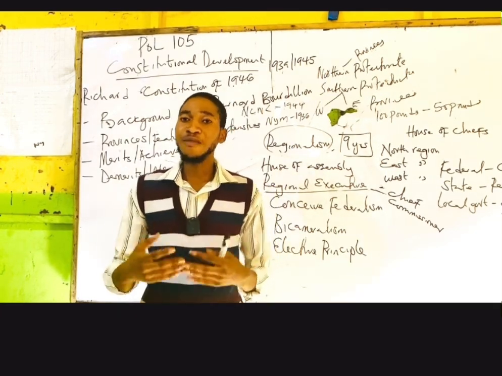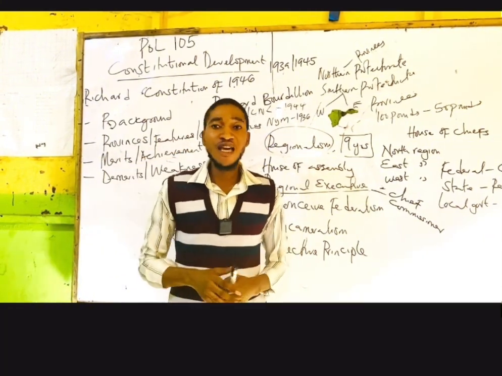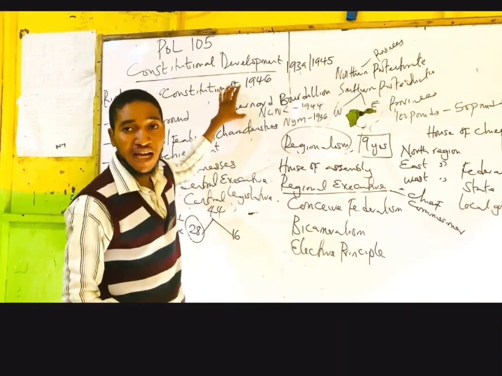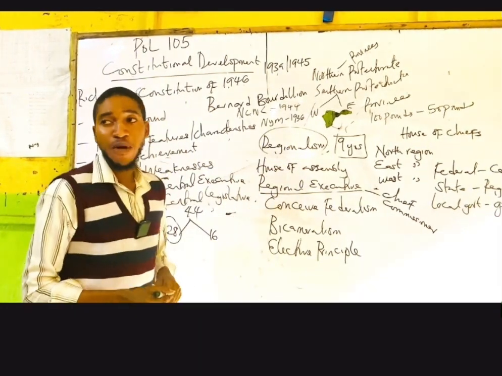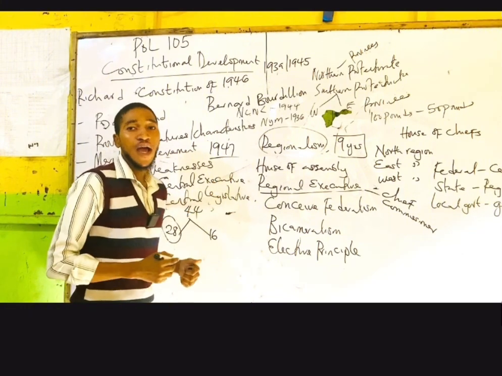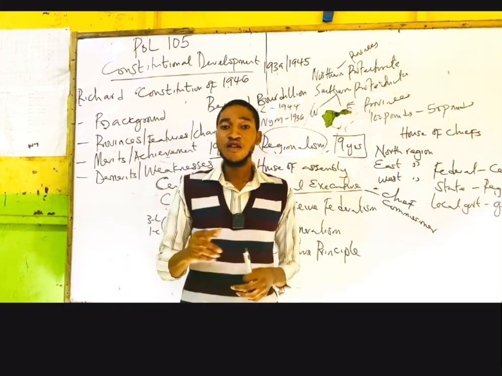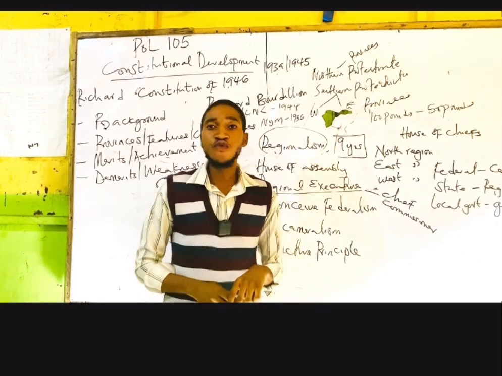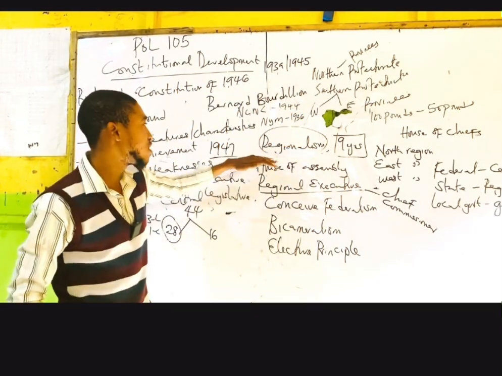So people like Herbert Macaulay were speaking against the idea of the Richard Constitution. That is why this man, Macaulay, in 1947, died while he was campaigning in all parts of Nigeria, preaching against the evil of the Richard Constitution.